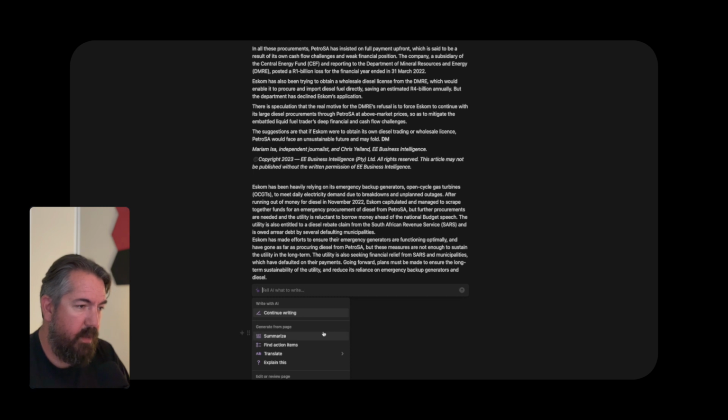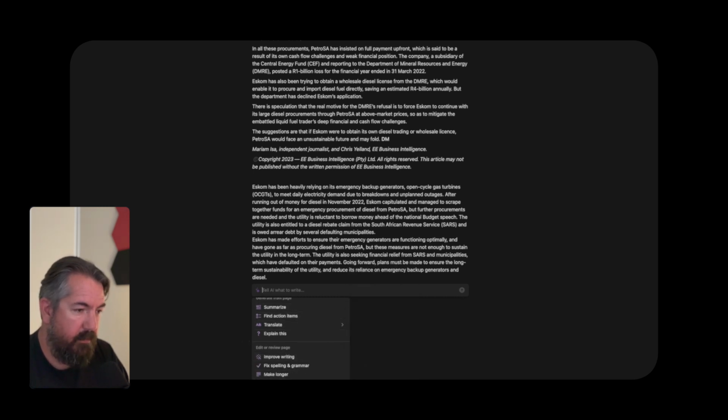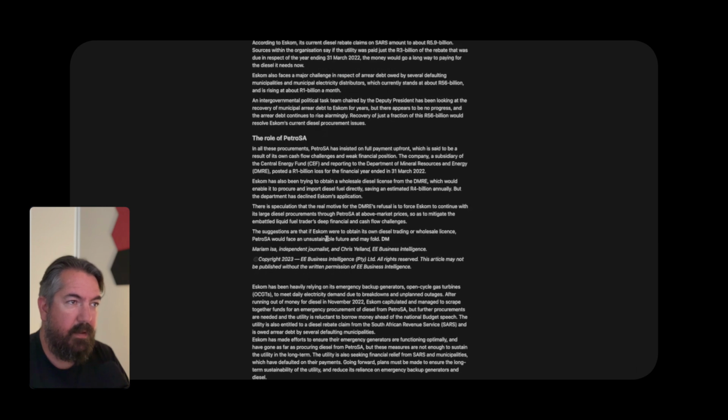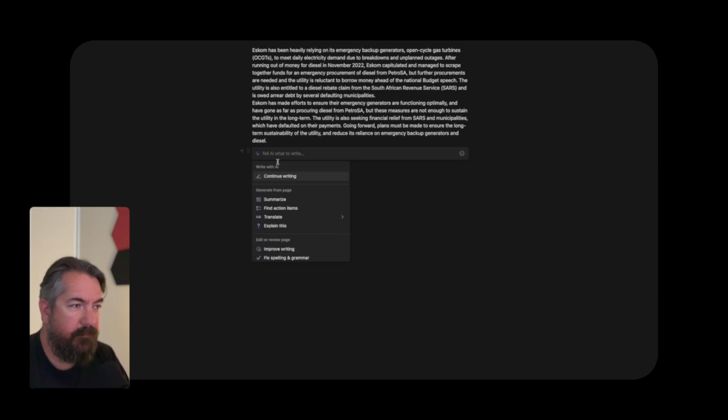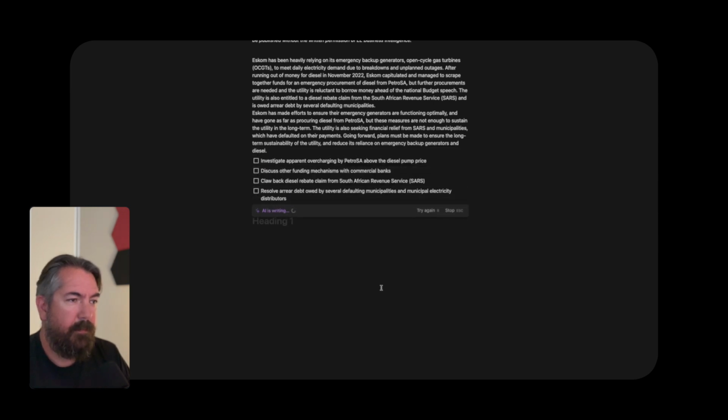So now we go space: find action items, translate, improve the writing, make longer, make shorter, etc. So if you already have text in a page, it looks like the functions at the bottom relate to the text in the page, right? So you have a block of text, you can continue writing. If you're summarizing stuff, you can find action items. Let's see what that does.